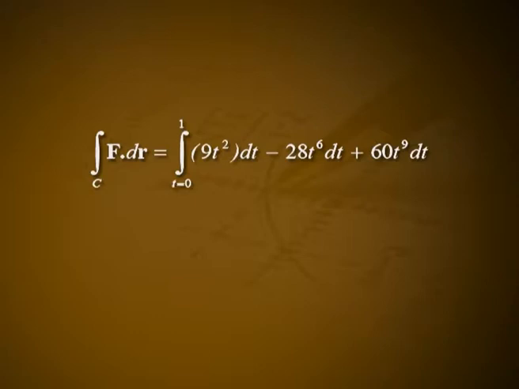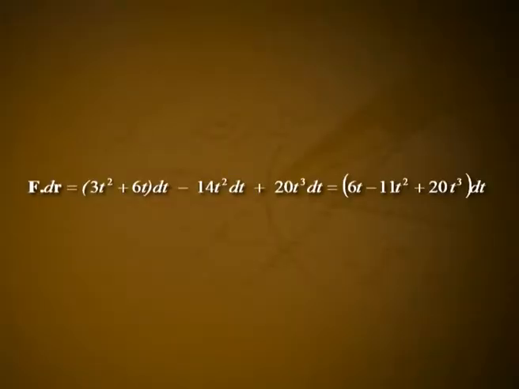Therefore, we have the following: integral over c f dot dr equal to integral from t equal to 0 to 1 of 9t square dt minus 28t raised to 6 dt plus 60t raised to 9 dt, which is equal to 3t cube minus 4t raised to 7 plus 6t raised to 10 from 0 to 1, which is equal to 5. 2. The straight line joining 0, 0, 0 and 1, 1, 1 is given in the parametric form by x equal to t, y equal to t, z equal to t, and t varies from 0 to 1.